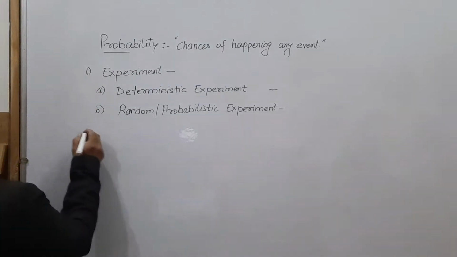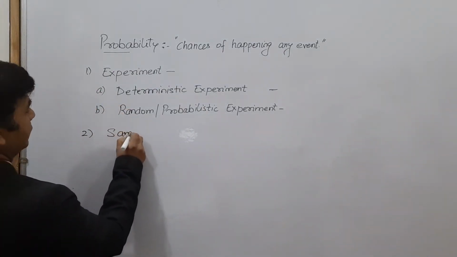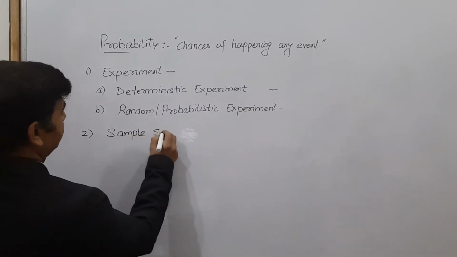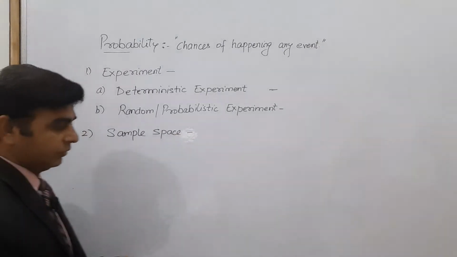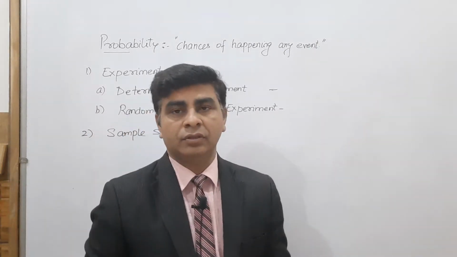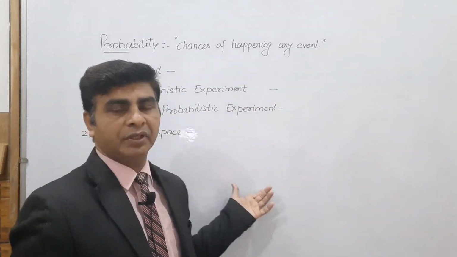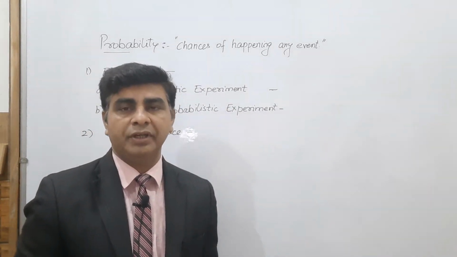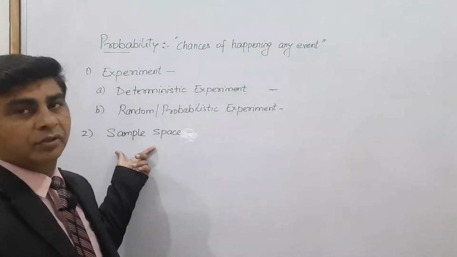The second term we use in probability is sample space. Sample space is nothing but the total possible outcomes of an experiment. जो भी हम वर्क करते हैं, जो भी एक्सपेरिमेंट करेंगे उसके बाद जो टोटल पॉसिबिलिटीज होंगी, दैट इज नोन एज योर सैंपल स्पेस.